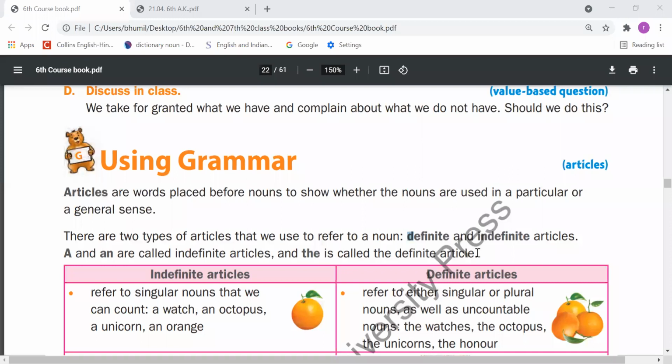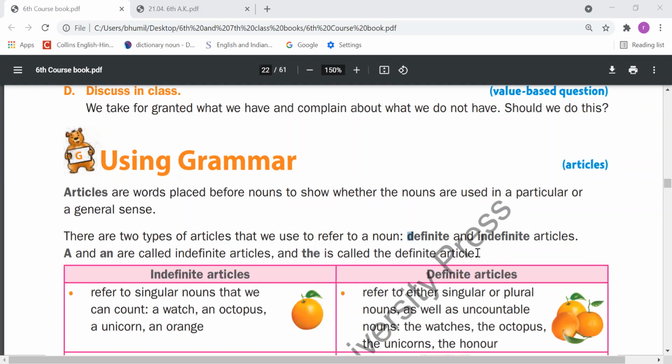So, there are two types of article. One is called definite, and second is called indefinite. So, the is in the category of definite article, and a and an are in the category of indefinite article. So, second thing we have to understand: when we have to use the and when we have to use a and an. So remember this: when our noun is definite, we should use the. But when our noun is indefinite and that is singular, in that condition we have to use a or an.